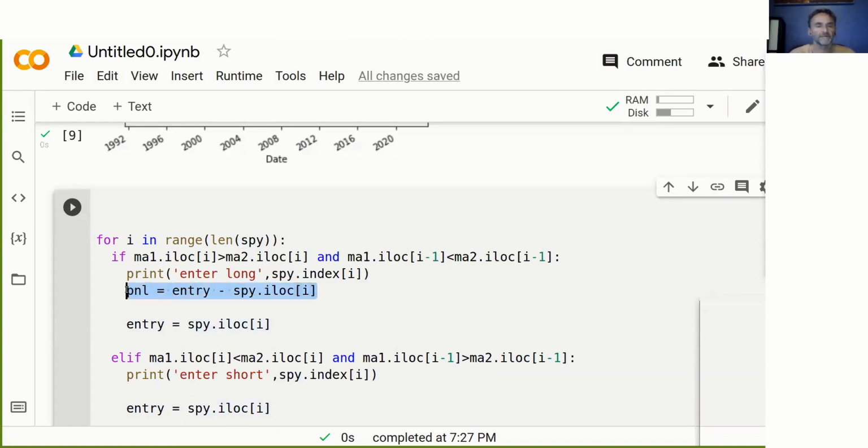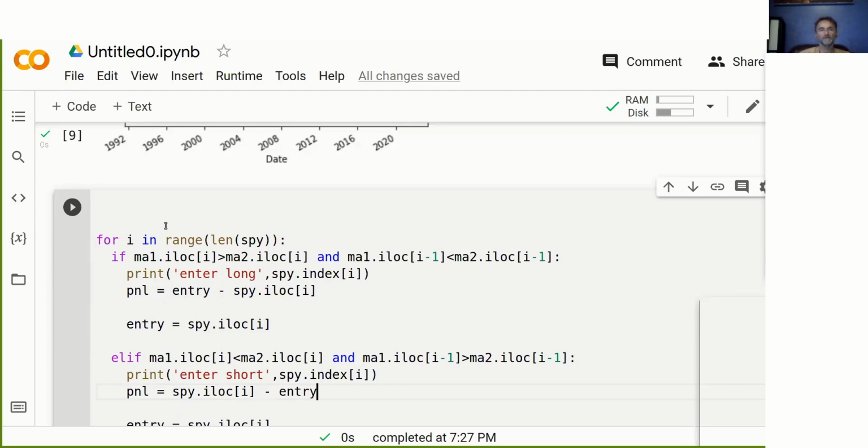And the same in reverse is true down here, where we enter a short trade and exit a long trade. So we need to do this, minus entry. Okay, now there is one more problem with this. When we run this now, we will get an error. Why? Because when it jumps into this for the first time, it doesn't have an entry price to calculate here. So we need to first define an entry price.